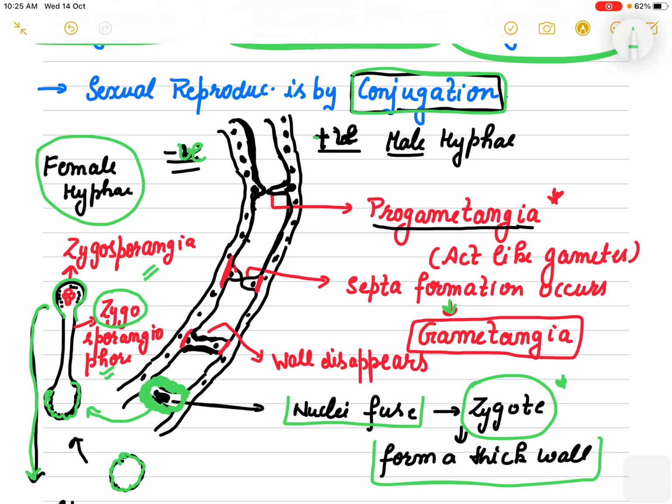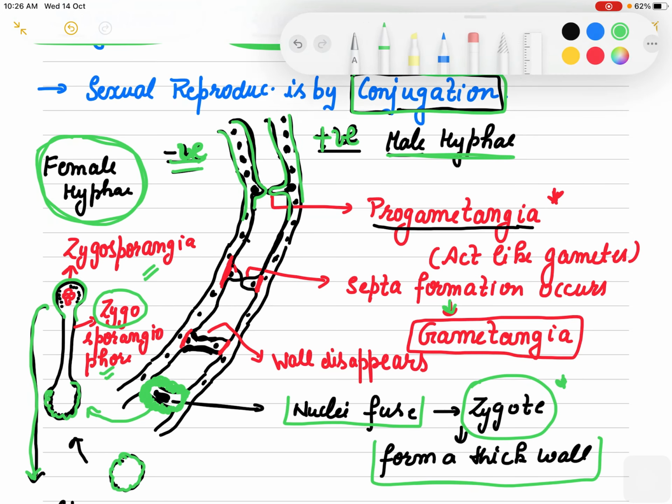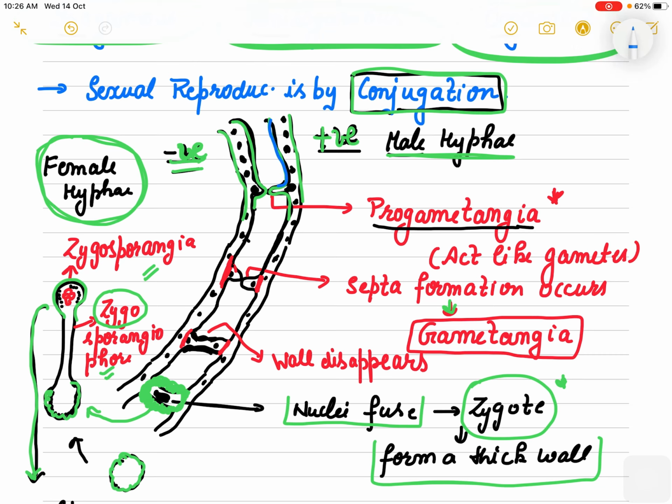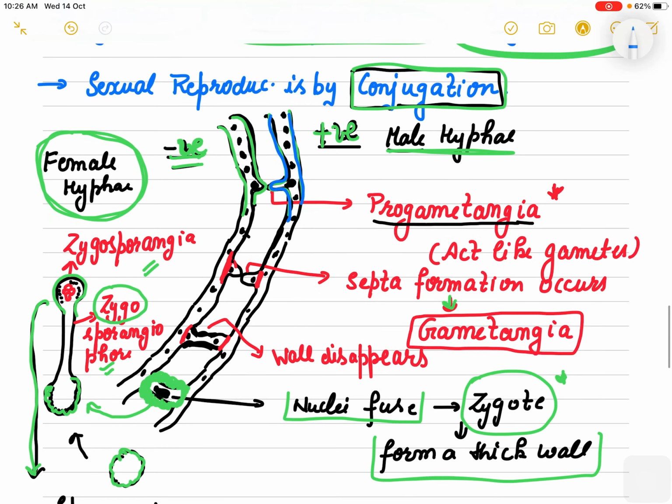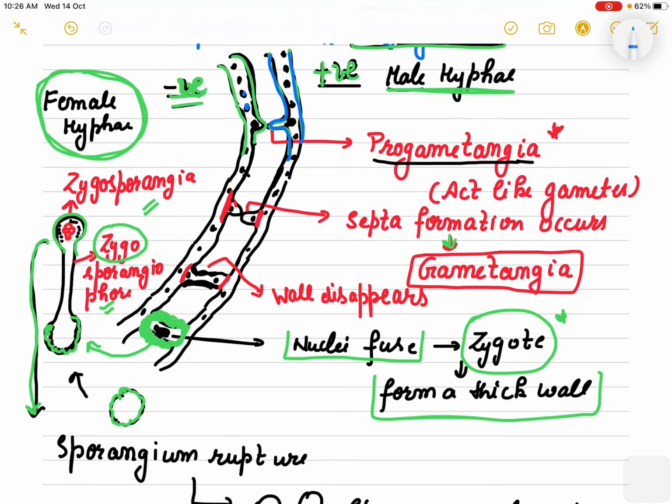There are two hyphae, one is the positive hypha, one is the negative hypha, and this positive hypha is equivalent to the male part, and the negative hypha is equivalent to the female part, right? So this is my negative hypha, and this is the male hypha. Let me make it with a different color. This is not exactly how it looks, it is shown for your understanding. Now these are the nuclei in the hypha.